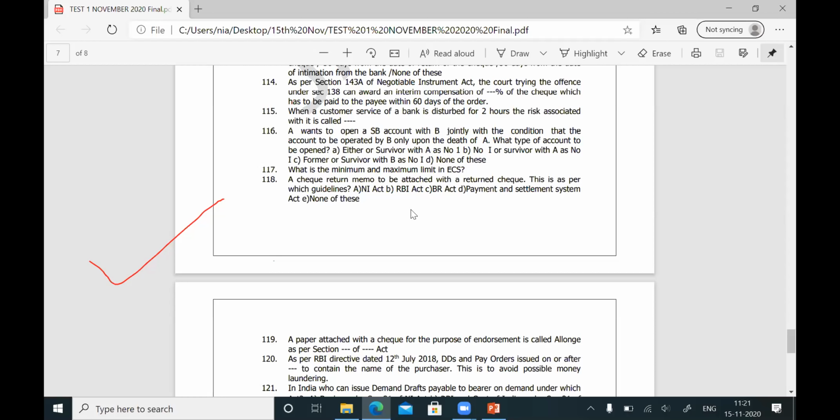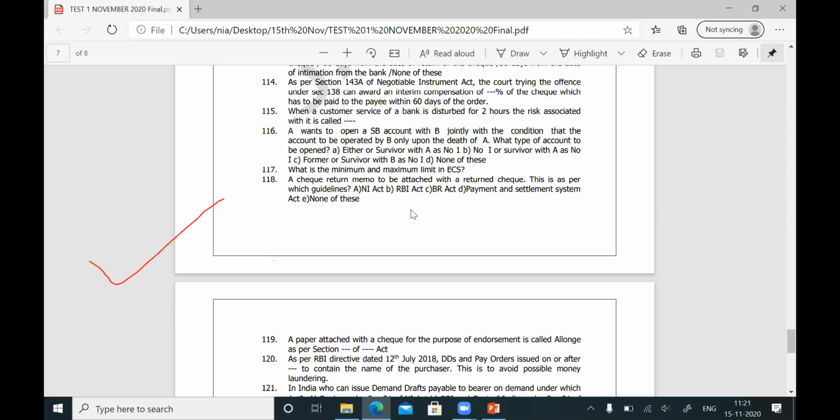Question number 121. In India, who can issue demand drafts payable to bearer on demand, and under which act? Bankers cannot issue DDs payable to bearer.